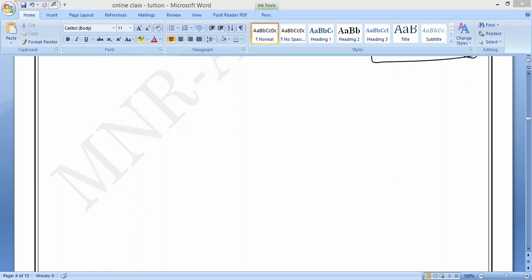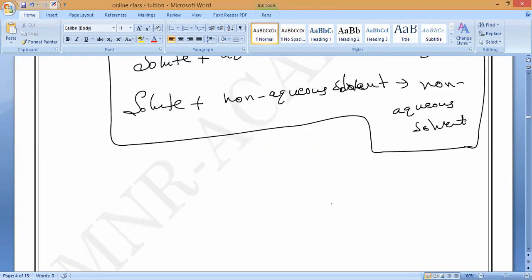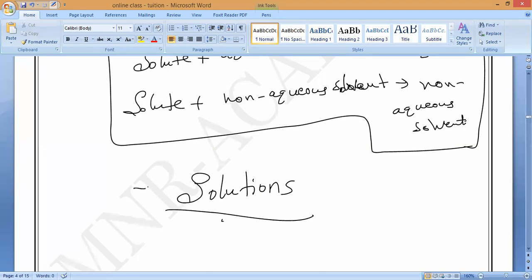So if you understand this, next we are going to study the first type of substances, which is called homogeneous mixtures: solutions, suspensions, and colloids. What is the first one? Solutions. Please all of you keep waiting, we are going to study solutions now. Till now we have studied only the introduction.